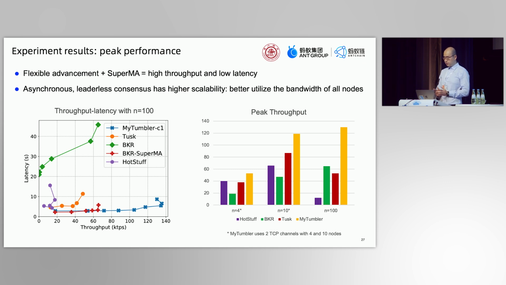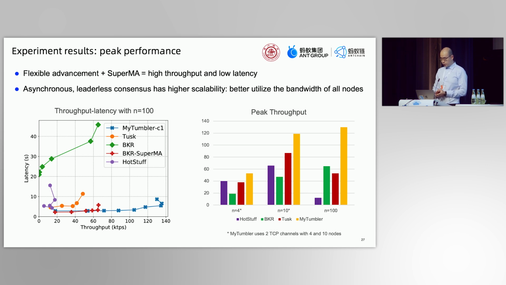Tumbler has further doubled the throughput to 130,000 TPS. The reason is that under flexible advancement, every node in Tumbler is continuously proposing and does not need to wait for the others. And most importantly, the agreement instances in Tumbler are seldom aborted.